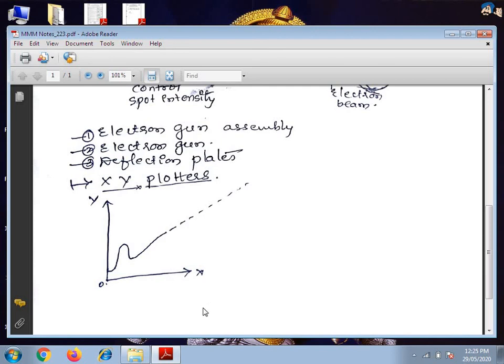The signal is then amplified in order to drive the servo motors. The action described above takes place in both axes simultaneously. Thus, we get a record of one variable with respect to another like this. Okay, this is about XY plotters.